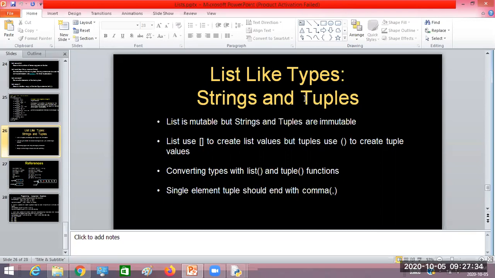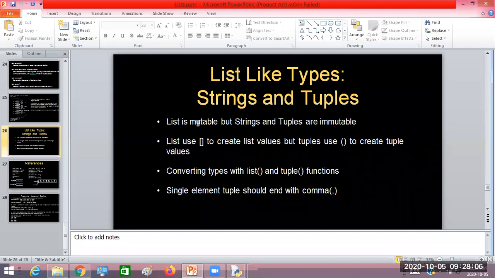Okay, and what is a tuple, how is it different from the list, and what are the similarities between tuples and list? That you are going to learn in this class now, right? One difference is, as you know, the list is mutable. What do you mean by mutable? Changeable. Modifying.